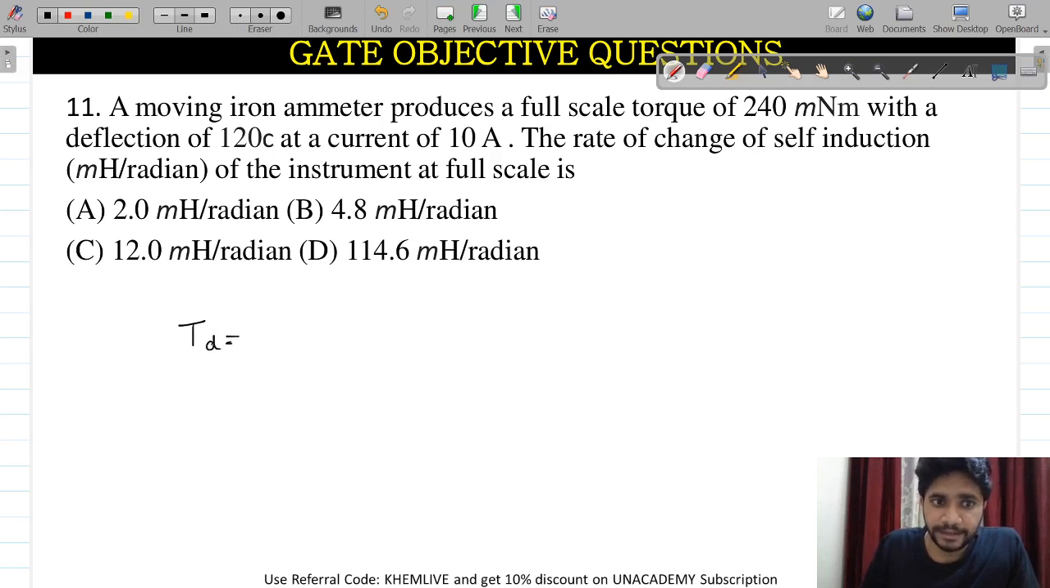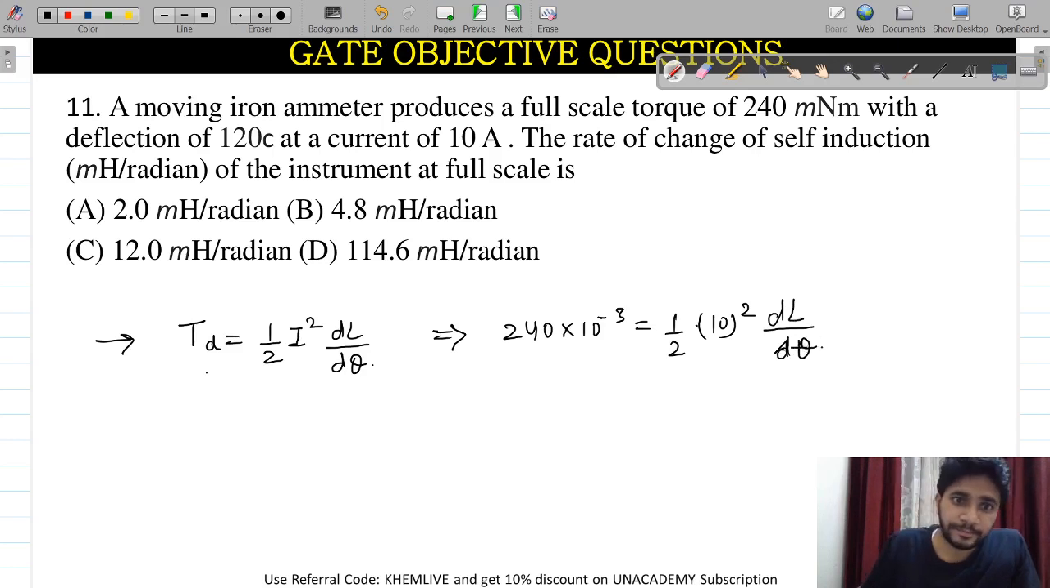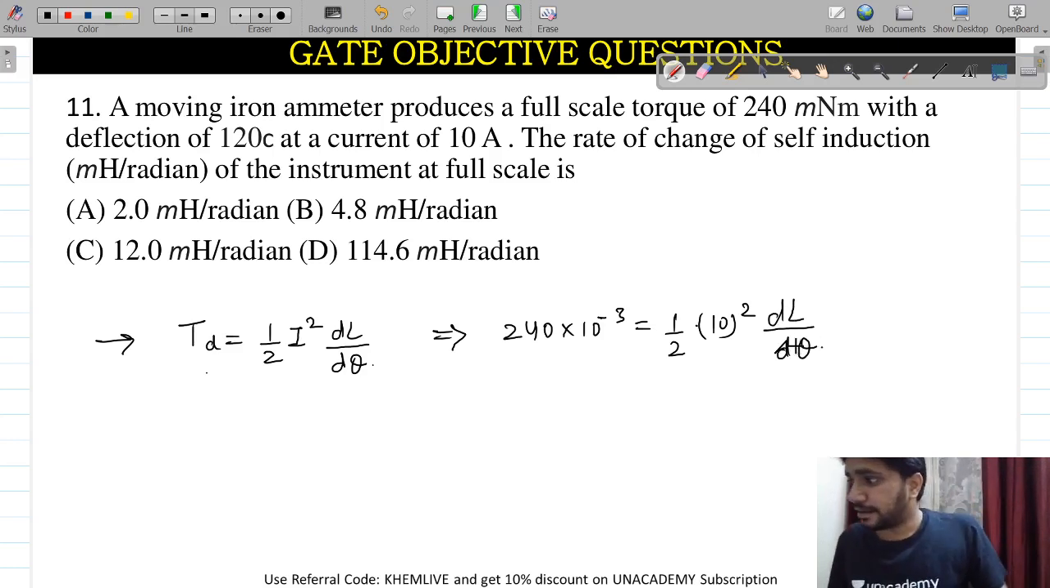My TD will be equal to 1 by 2 I square dL by d theta. This is the formula for TD, the deflecting torque. The deflecting torque will be 240 into 10 to the power minus 3. Here it is 10 square, dL by d theta.